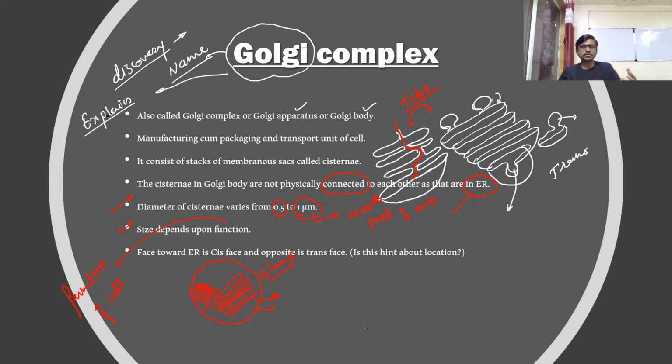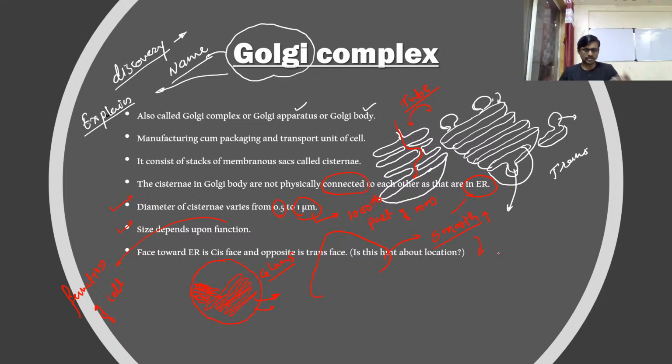Let's take the example of smooth endoplasmic reticulum. Smooth endoplasmic reticulum is involved in the detoxification of material, the conversion of toxic or poisonous material into less toxic or less poisonous material. The cells mostly involved in this function are the liver cells. Our liver cells show a dominance of smooth endoplasmic reticulum. You can say smooth endoplasmic reticulum is larger in size in a liver cell as compared to other cells.